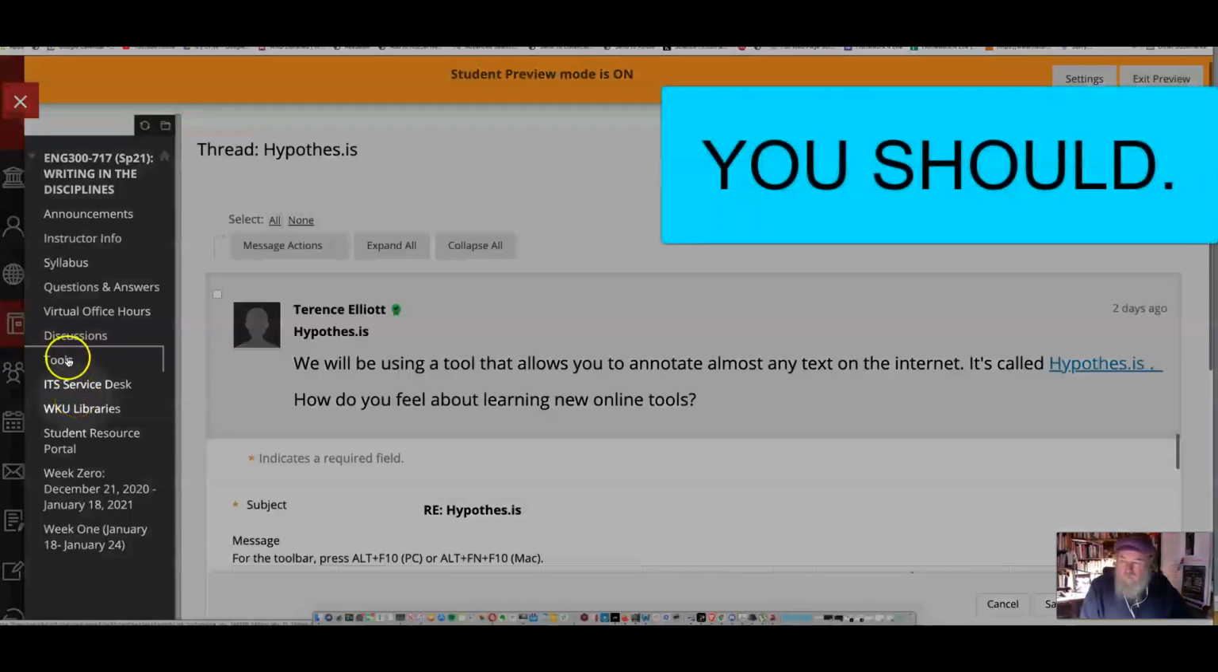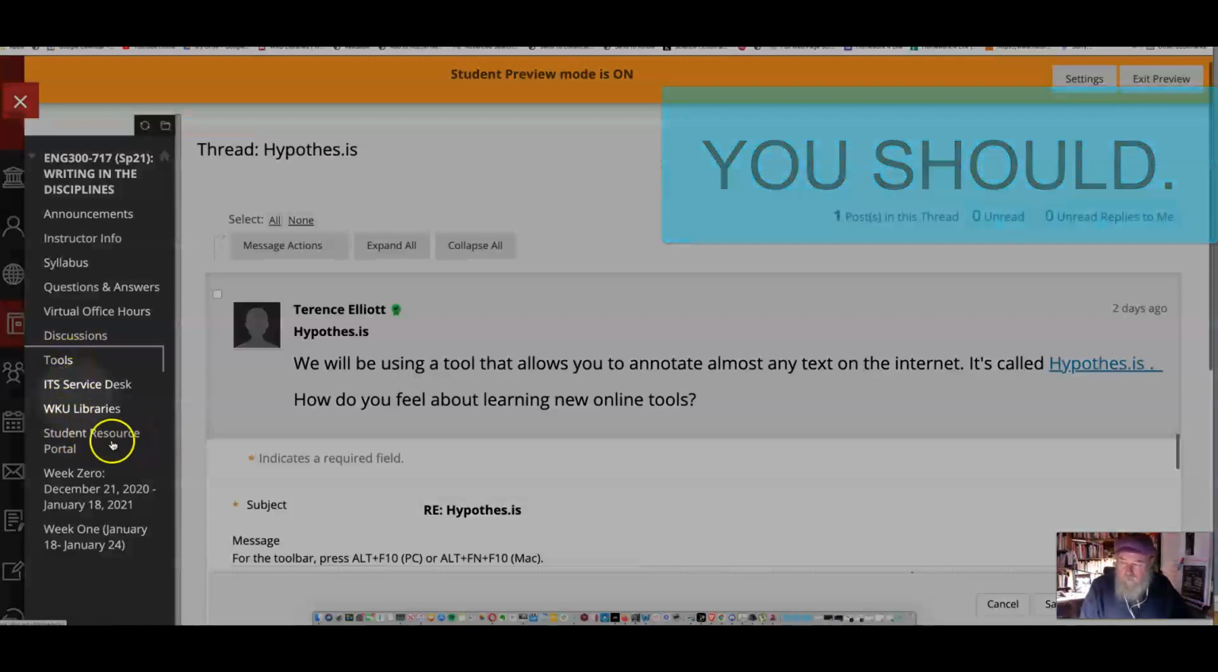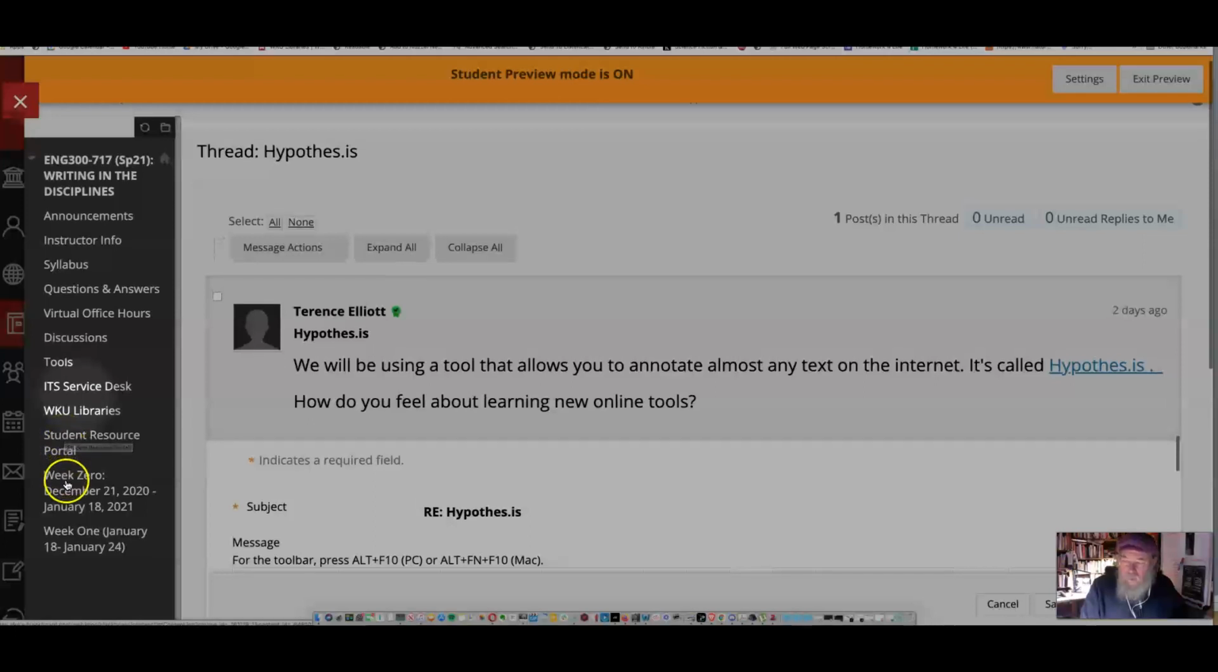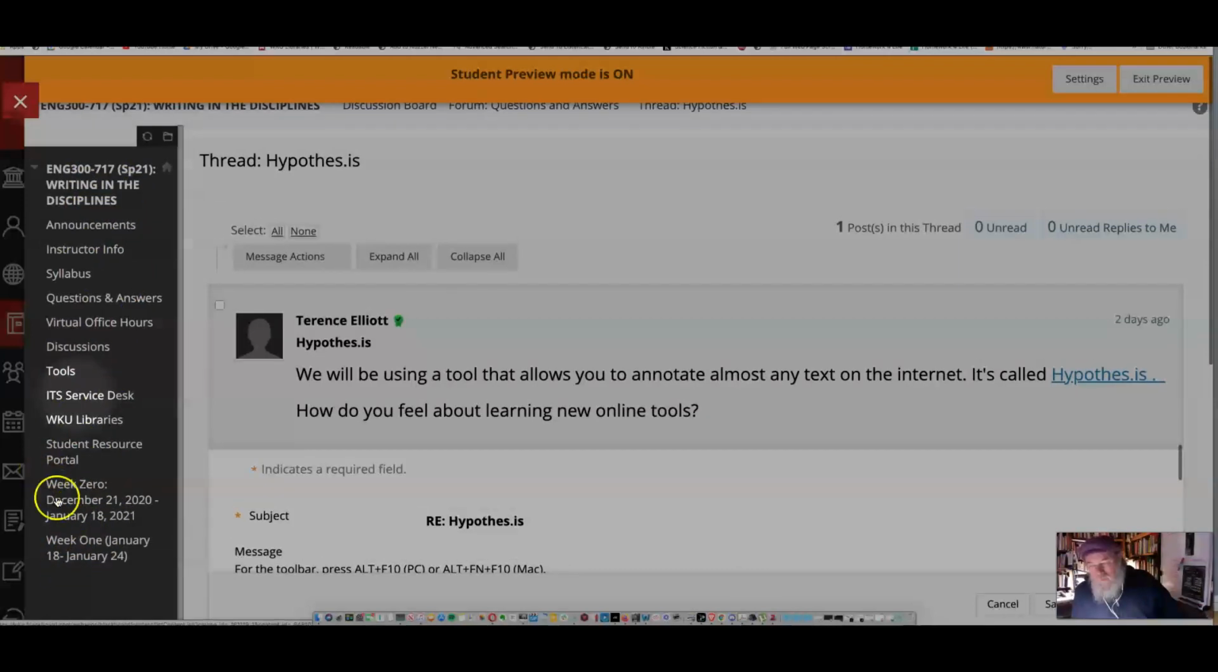So I'll be coming back to this, but you should go in here and look at these. There are 4 items here: tools, ITS Service Desk, libraries, and student resource book. I'm trying to go through this a little bit faster. So week 0. You notice we're just going from the top down. That's the way in all my classes. You start at the top and you work your way down.